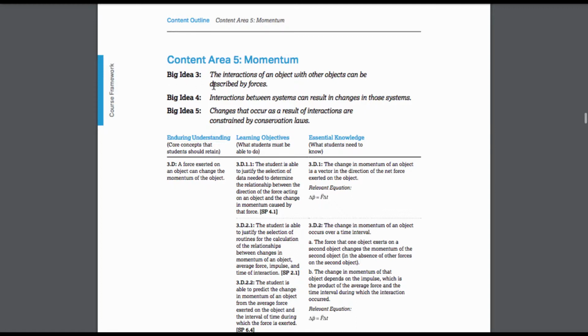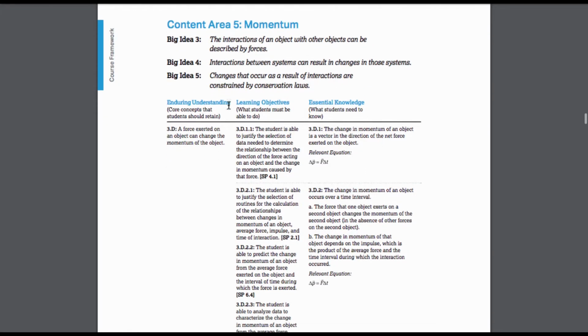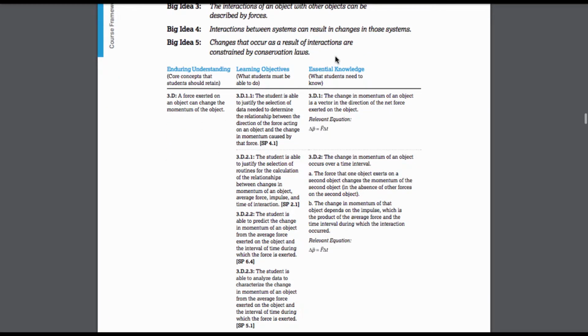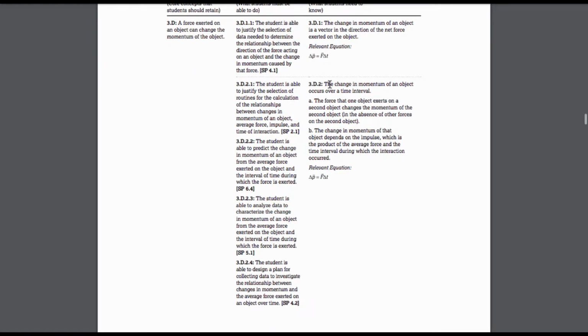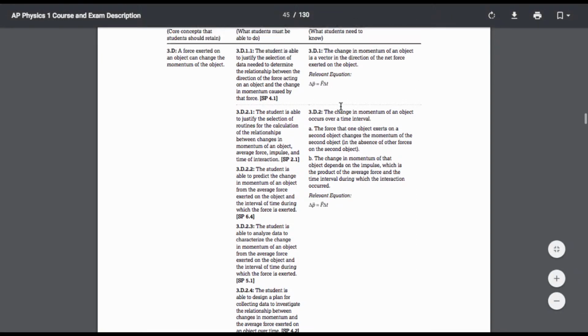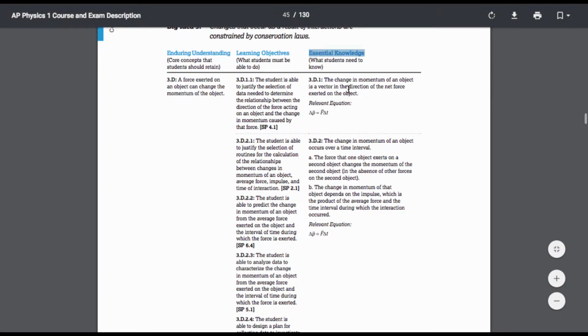This covers three of their big ideas. I would focus on the essential knowledge over here, because this is what you really need to know. If you look at this and say, I'm not so certain about momentum, then you can check each of these essential knowledge points and see if they make sense to you.